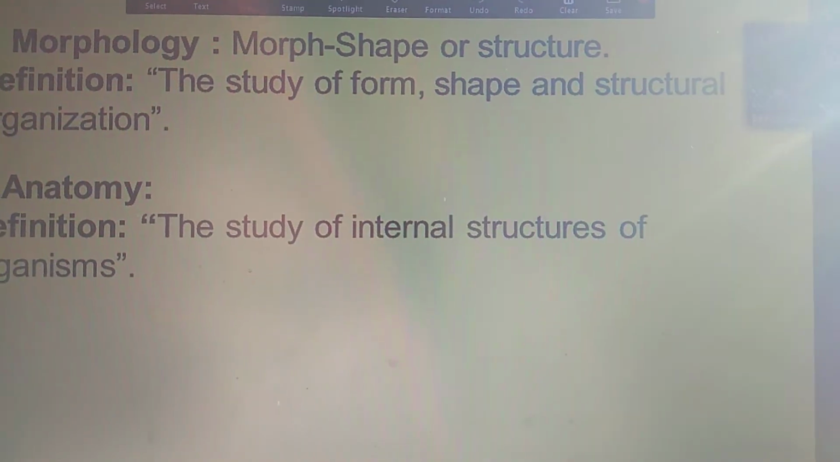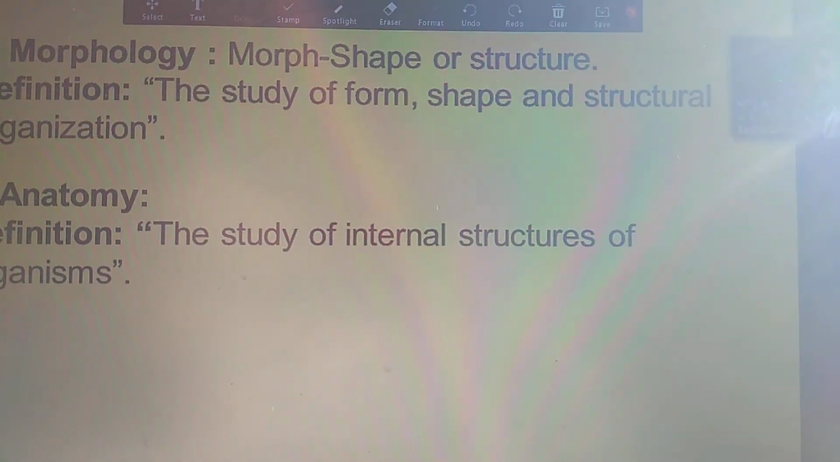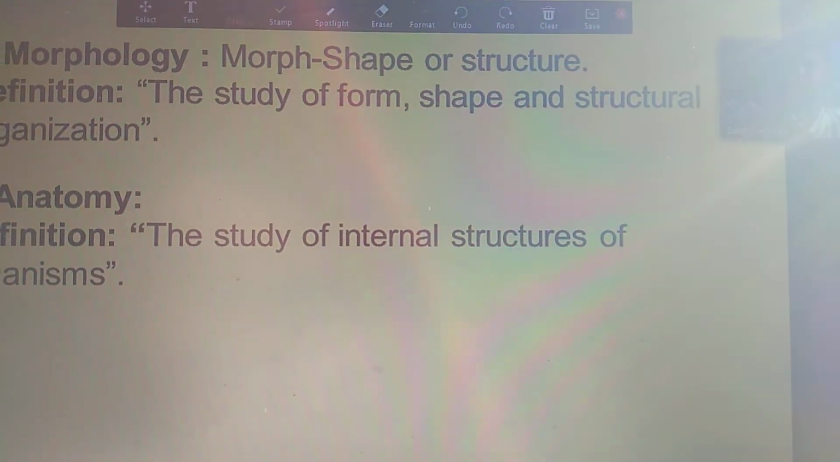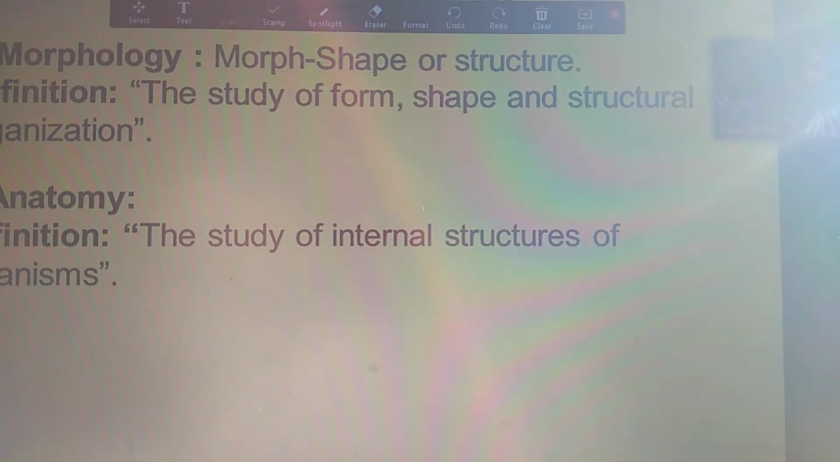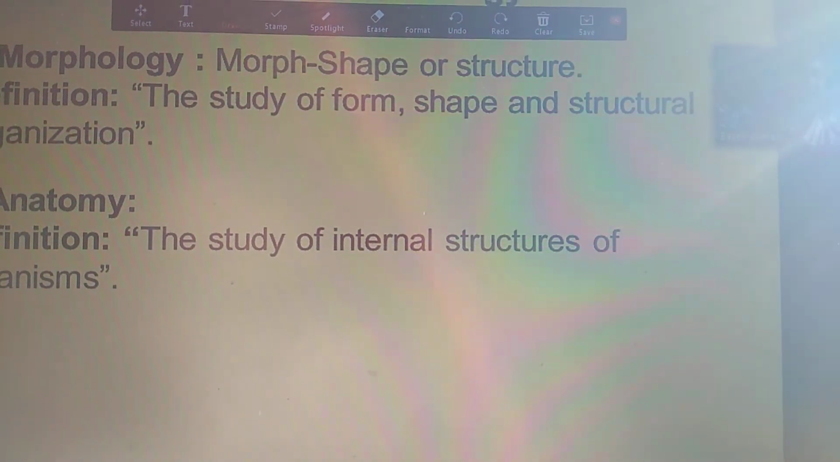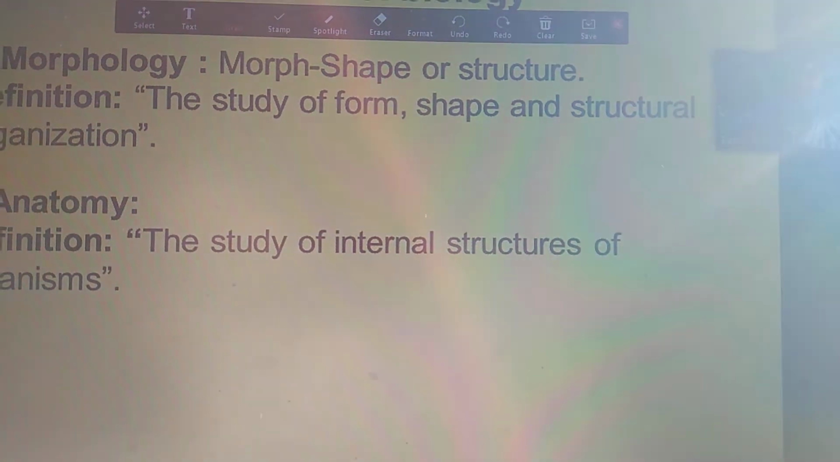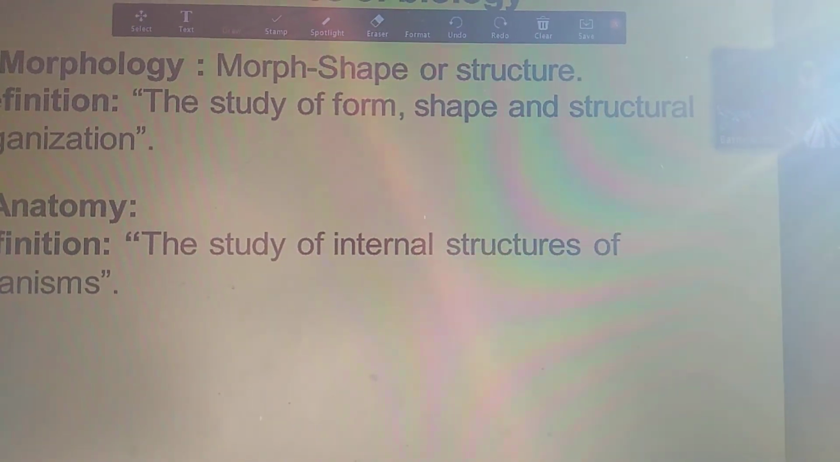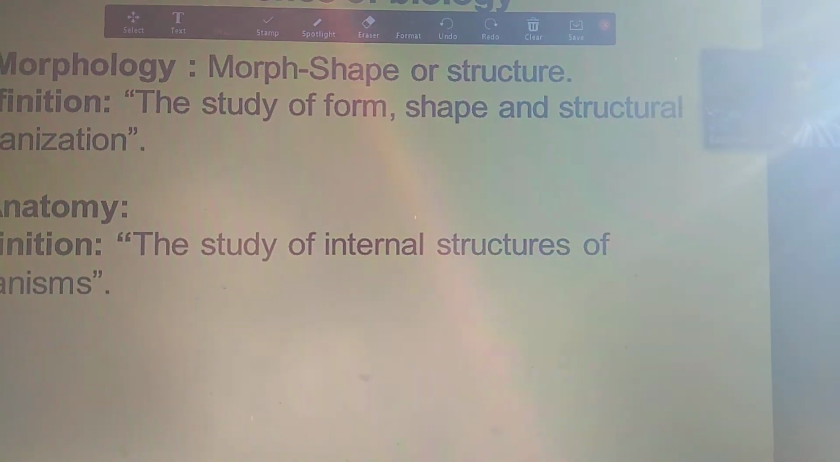Anatomy. This is the second branch of biology, the study of internal structure of an organism. In morphology we study external shape and form, and in anatomy we study the internal structure of an organism.